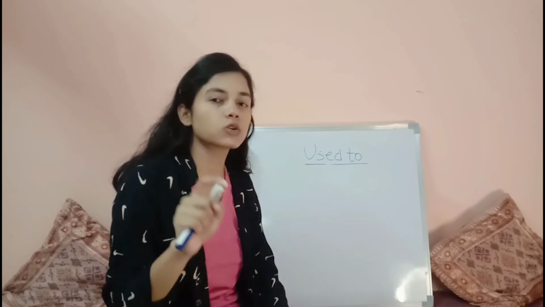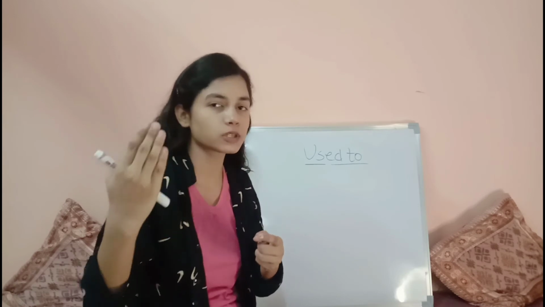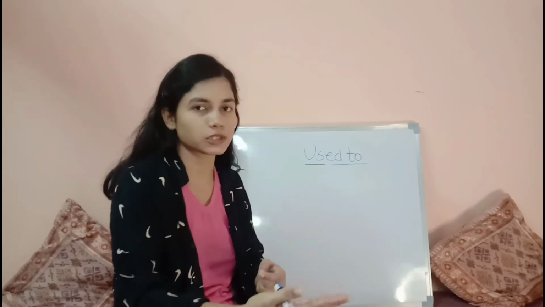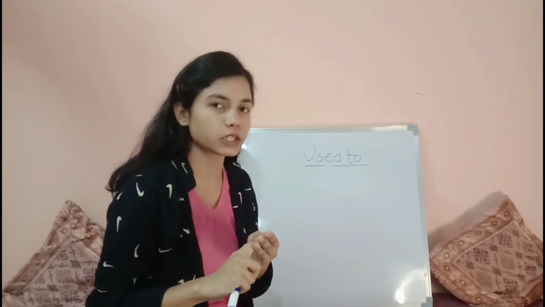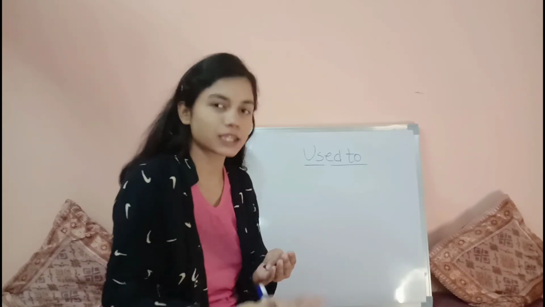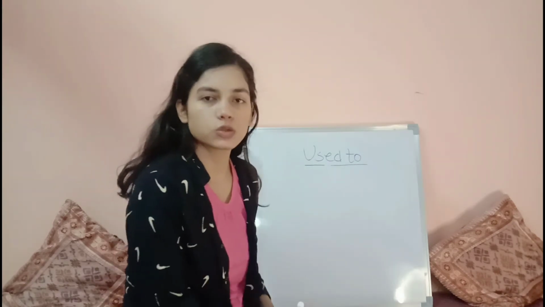There you just have to use the simple present form of the verbs. As I told you earlier, we also saw how to change the sentence into affirmative, negative and interrogative forms. So these are the places where you can use used to.